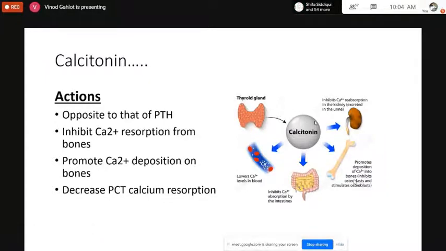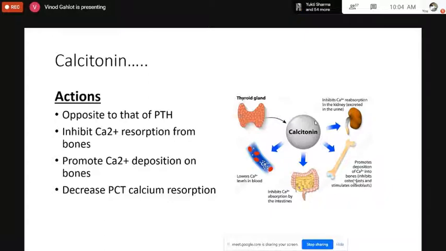So calcitonin is responsible for the movement of calcium from the blood circulation towards the bone. Parathyroid hormone leads to weakening of the bones by the movement of calcium out of them, whereas calcitonin does the reversal. It moves calcium from the blood circulation towards the bones, so the bones get enough calcium.